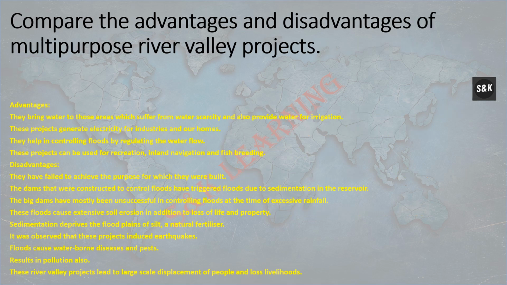Compare the advantages and disadvantages of multi-purpose river valley projects. Advantages: they bring water to those areas which suffer from water scarcity and also provide water for irrigation. These projects generate electricity for industries and our homes. They help in controlling floods by regulating the water flow. These projects can be used for recreation, inland navigation and fish breeding.